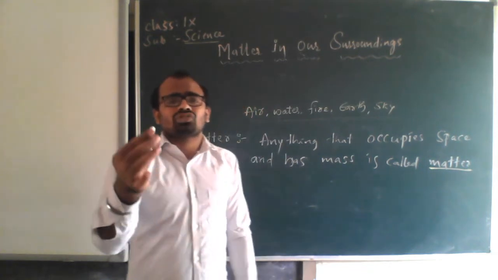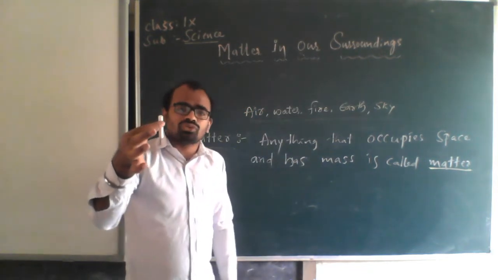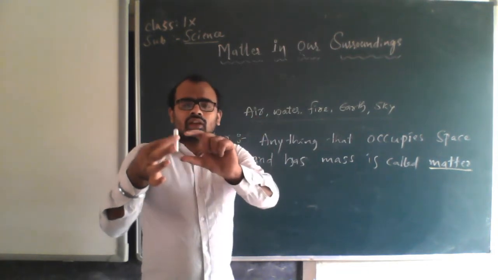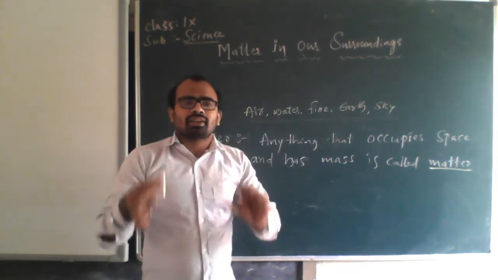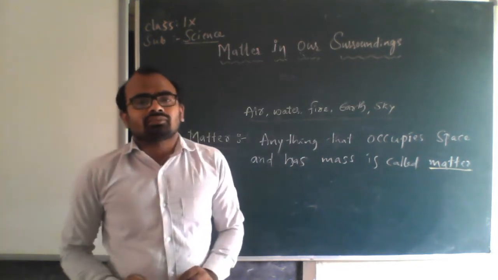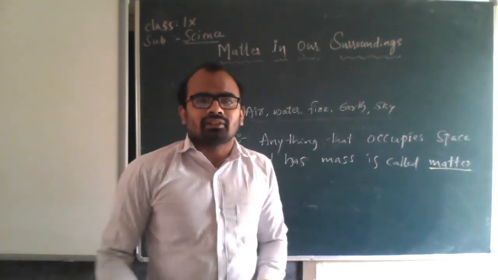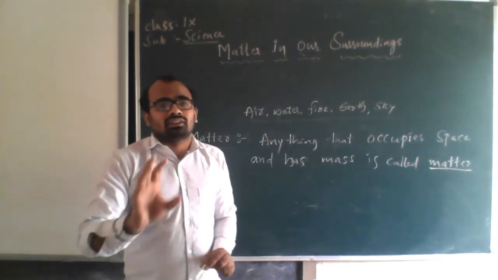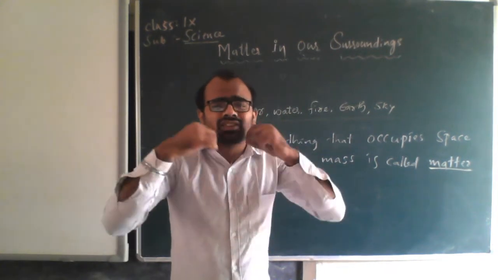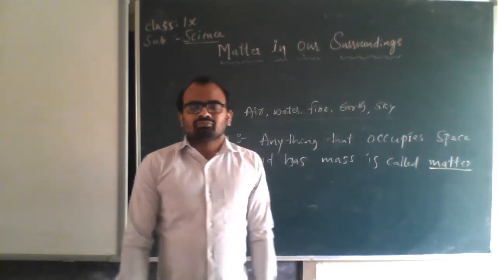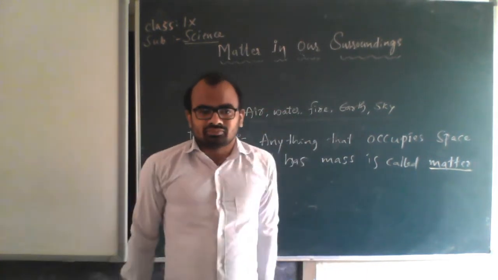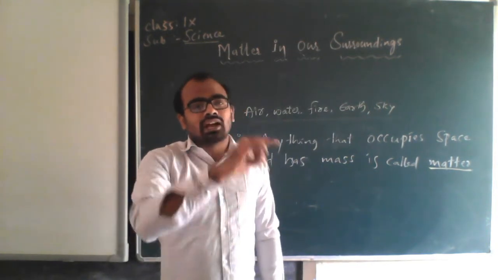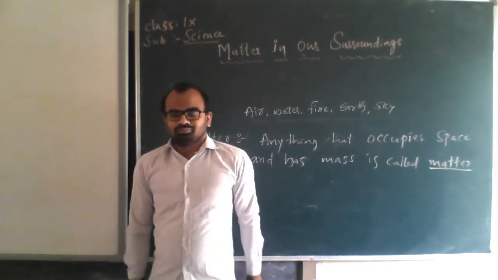For example, this chalk I am using has at least some kind of mass, and it is occupying this much space, so this is also matter. A piece of paper is a matter. Almost all the things that we can see or feel, because air can't be seen, but we can feel it.